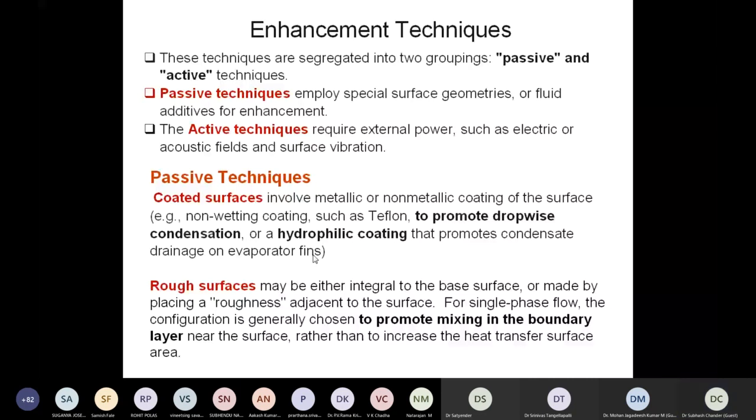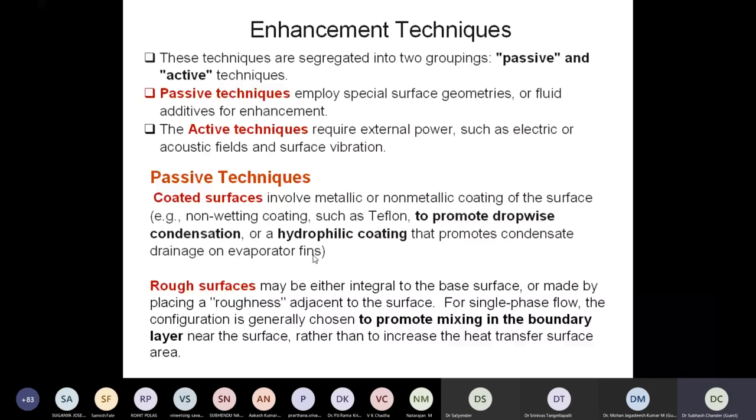They are broadly categorized as passive and active. Passive techniques employ special surface geometries or fluid additives for enhancement. We'll discuss more about what the different special surface geometries and fluid additives are. And these are passive.